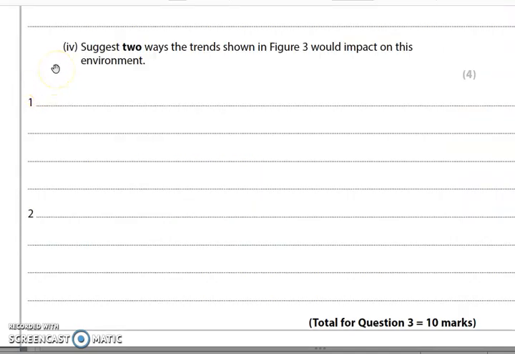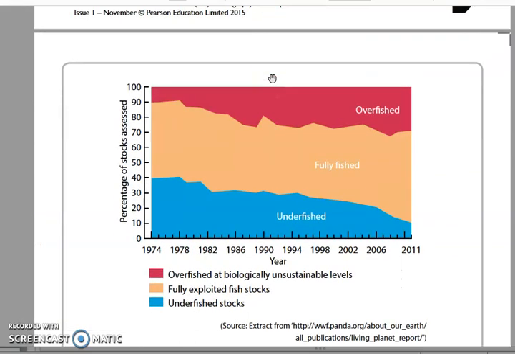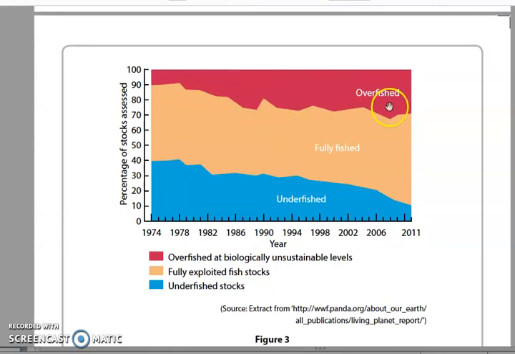The final question on question 3 is suggest 2 ways the trends shown in figure 3 would impact on this environment. Again, we have a suggest command word. So this is giving reasons, developed answers, using your knowledge and applying that to this different scenario. It's worth 4 marks, and you can see that you've got 2 different ways, so you will be able to get 2 marks for each. So you might want to start to discuss the different trends and then say how this would impact on the environment.